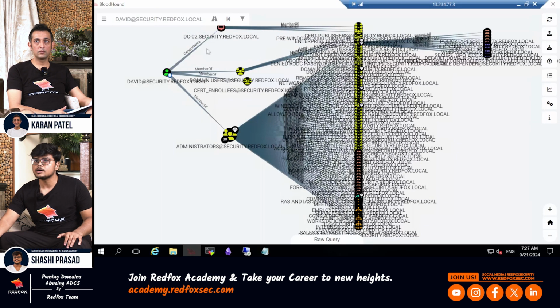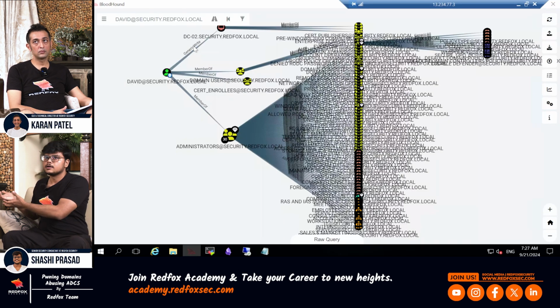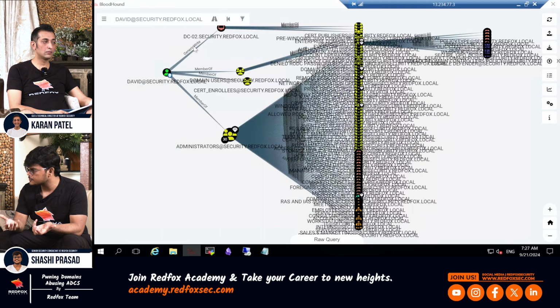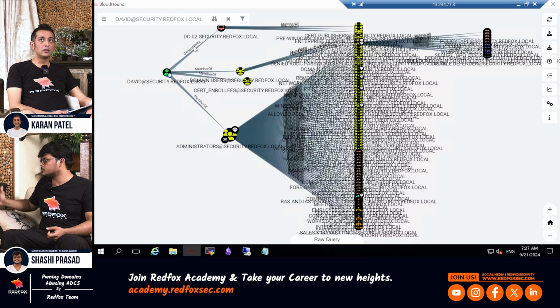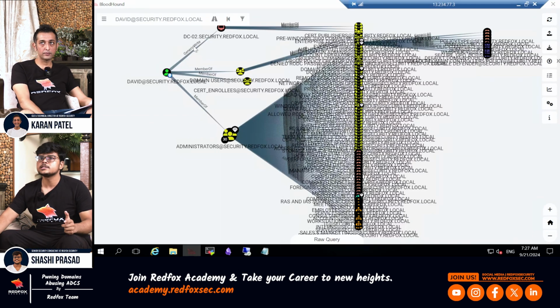So hence, by exploiting this RBCD attack, we can impersonate a domain administrator to access the CIFS service on this computer, which is DC-02. And then using the CIFS service, we can execute commands on this. Basically, we add our users as a local administrator on that computer. But you're going to be carrying out the RBCD attack, right? Okay. So this is the scenario.